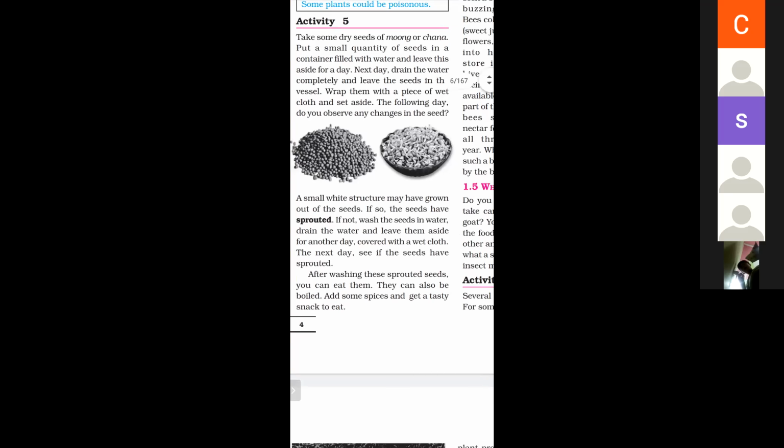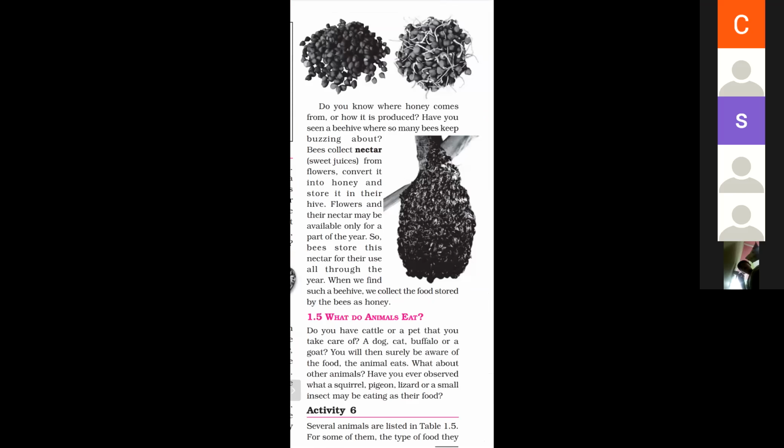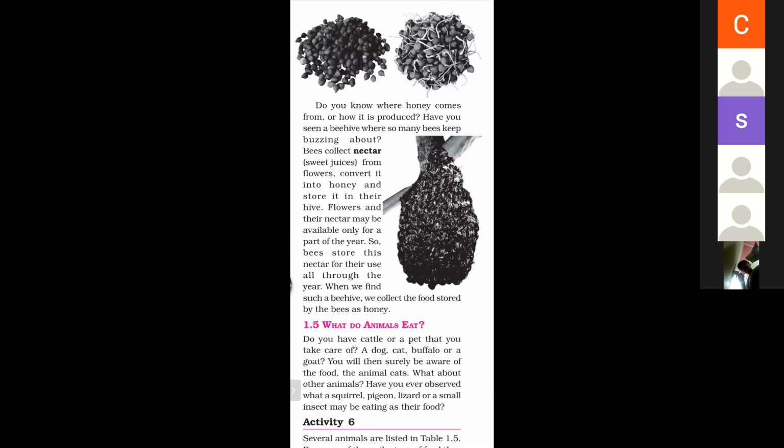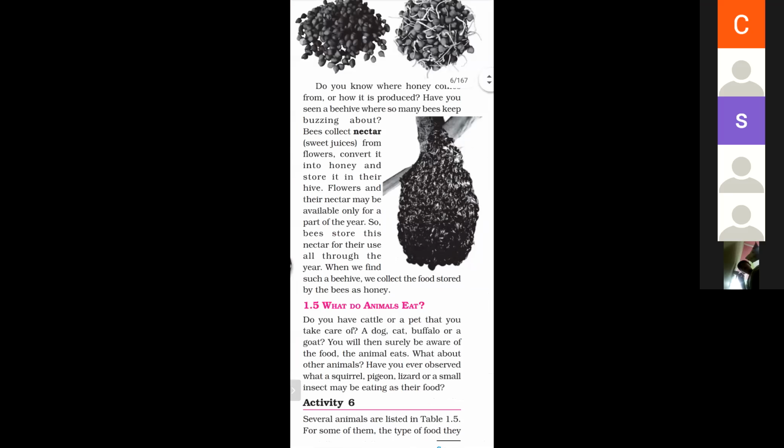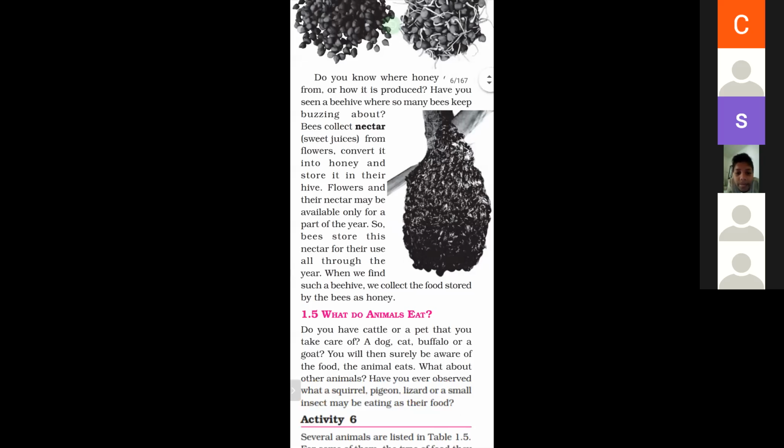There are so many bees, buzzing around. Bees collect nectar from the flowers. What is nectar? Sweet juice is called nectar, and it is obtained from flowers. Bees collect nectar from the flowers, convert it into honey and store it in hives.